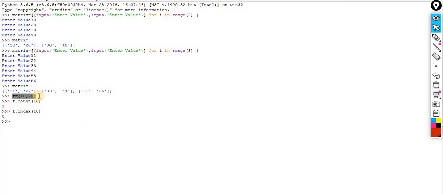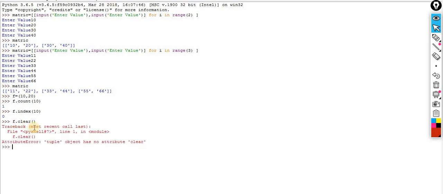The difference is only this, the mutable and the immutable. In the list we learn about 10 to 15 methods, but here the methods are only 2, pop and remove, okay, delete. So you are not supposed to perform it. Even you are not supposed to clear it, f.clear, because this is the tuple object.